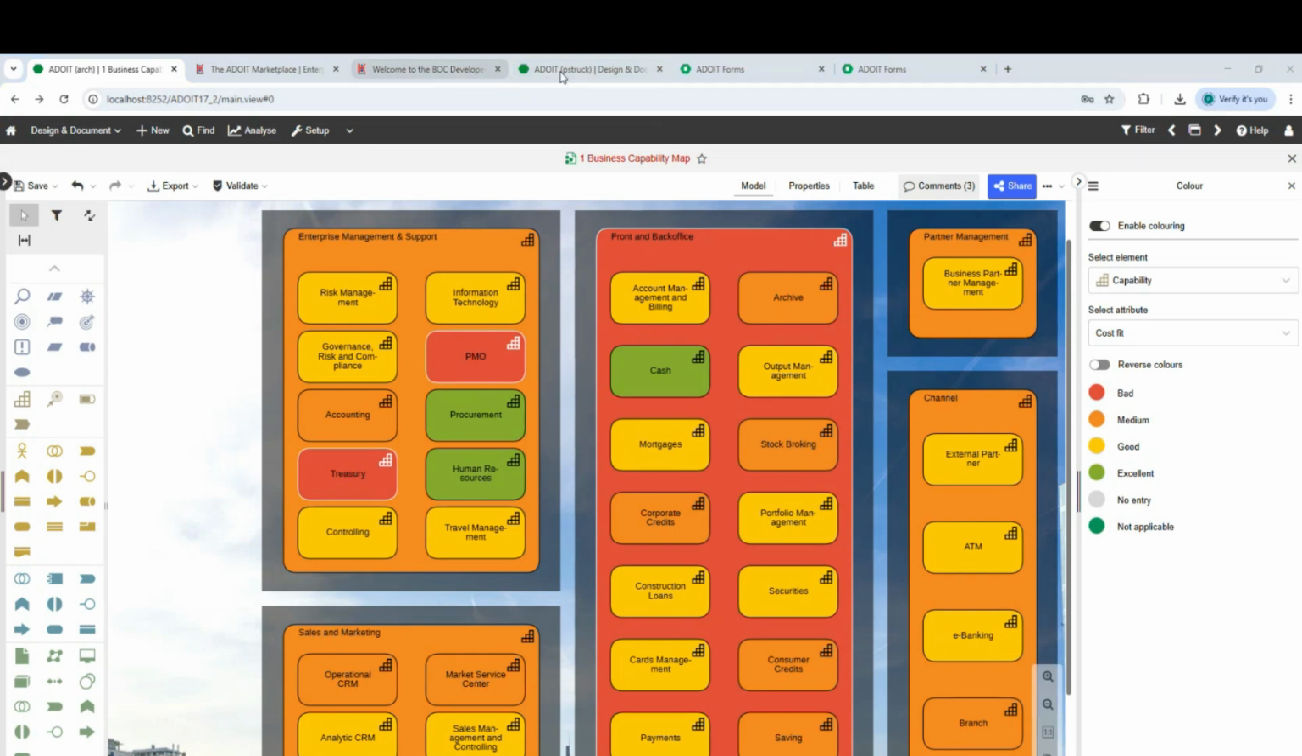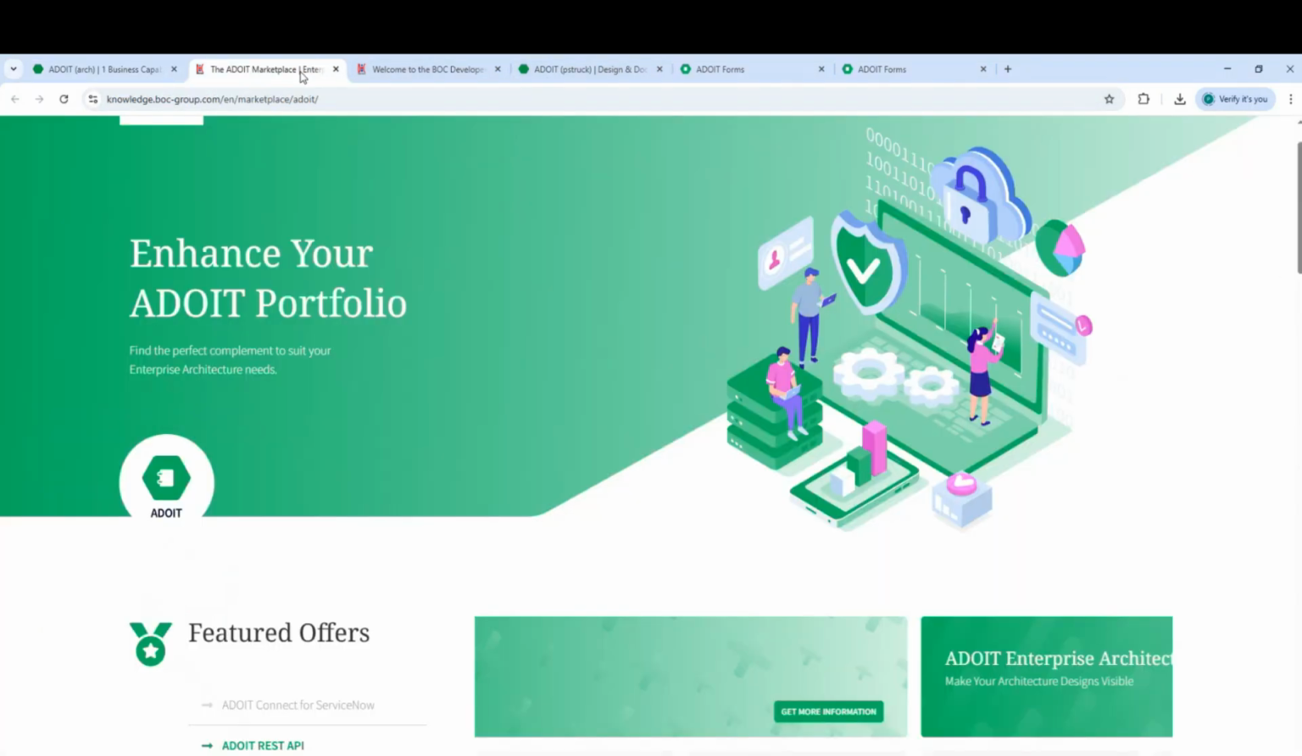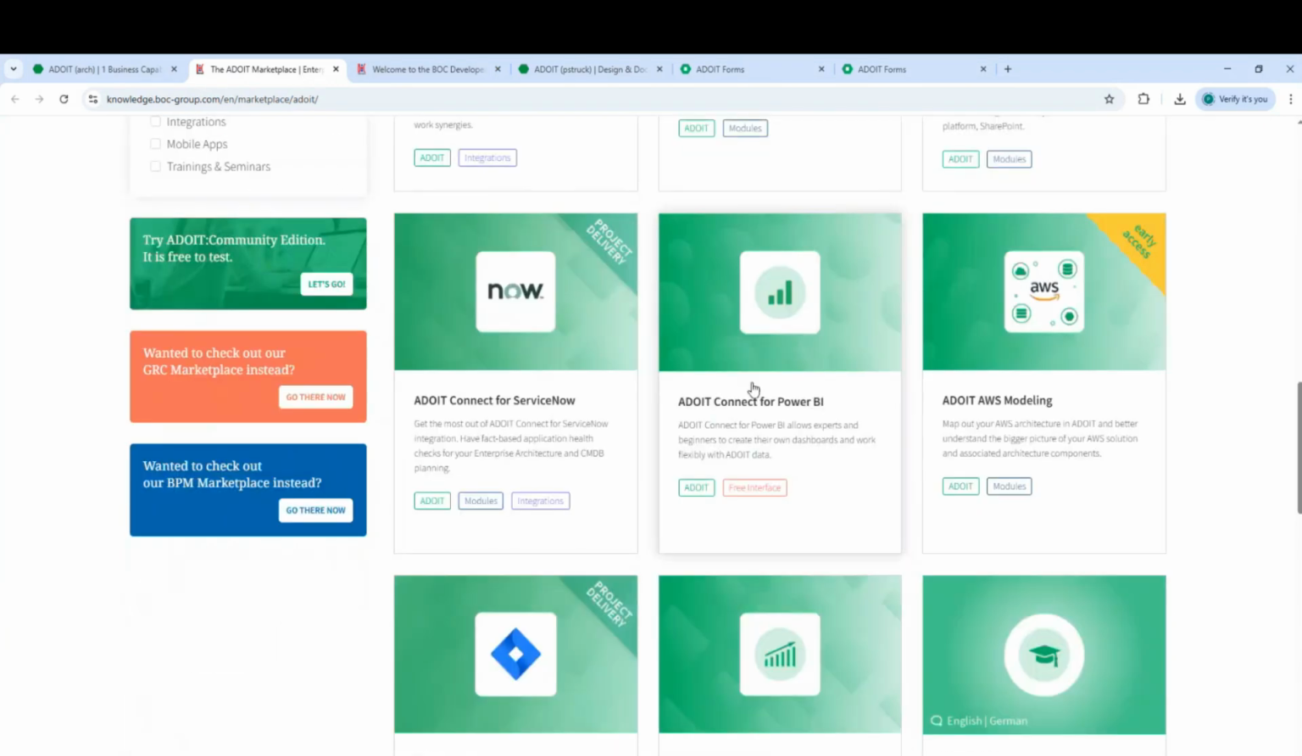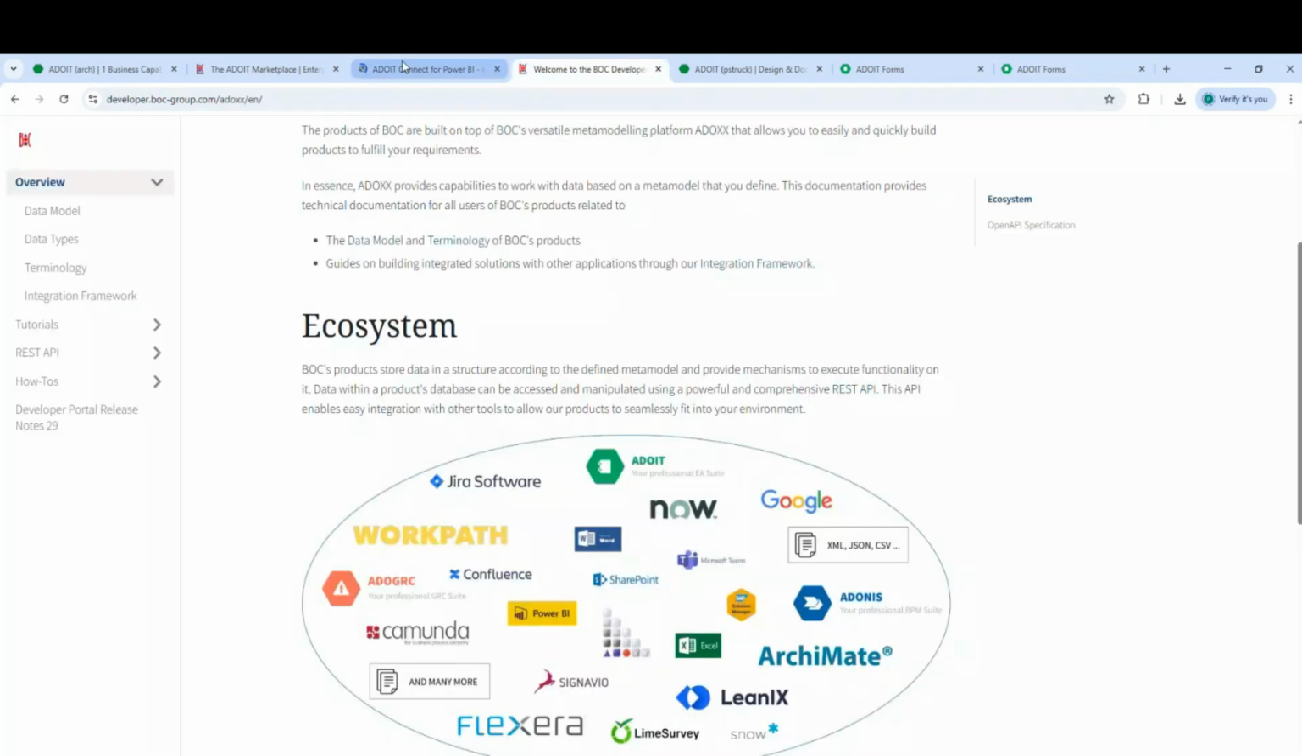So where is it now? Let me just check here. There's the marketplace, and there's also information on connections to other third-party tools. And then there's also one here, ADOIT Connect for Power BI, right? So with this link, you can have a look into some of our connections. They're all based essentially on APIs. So there's also a link here, an open link on the ecosystem of ADOIT, and including there, you also have Power BI, right, which is also a possibility. And then you can export any data.